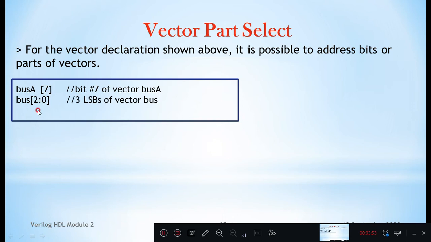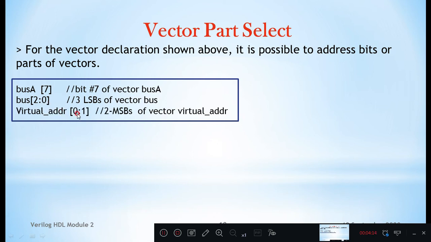Or you can select a set of bits, bus [2:0], so 3 bits, 3 LSB bits, location 2, 1, 0. So the lower 3 bits, 3 LSBs of vector bus, are considered by this declaration, bus of [2:0].